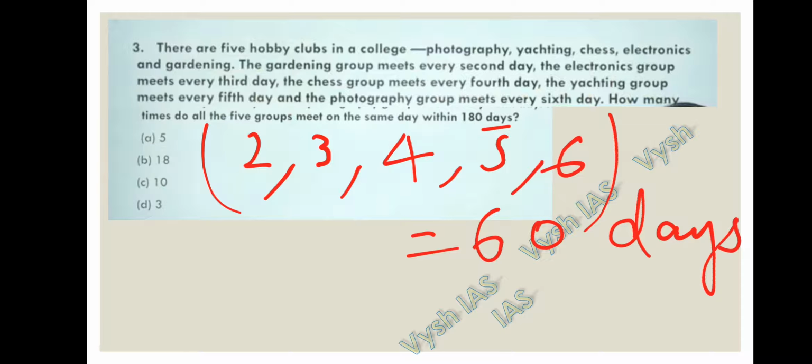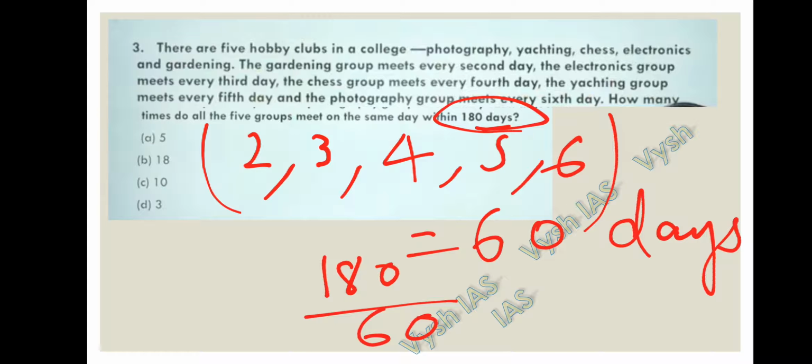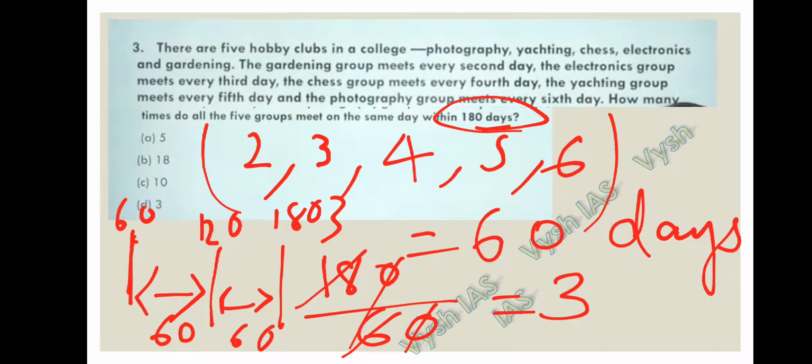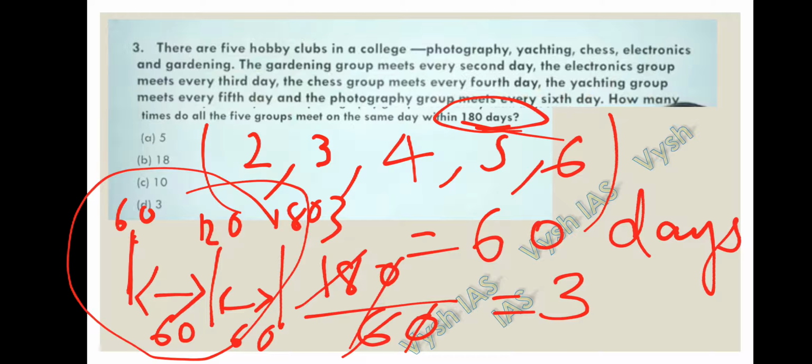They are asking on how many days they will meet on the same day in the 180 days. There are 180 days. On the 60th day they'll meet. If you find out, they'll meet 3 times. In this way also you can calculate. First they'll meet on the 60th day, second on the 120th day, and third on the 180th day, because there is an interval of 60 between them. After 180 it should not be counted because they have asked only till 180 days. So 3 is the answer for question number 3.